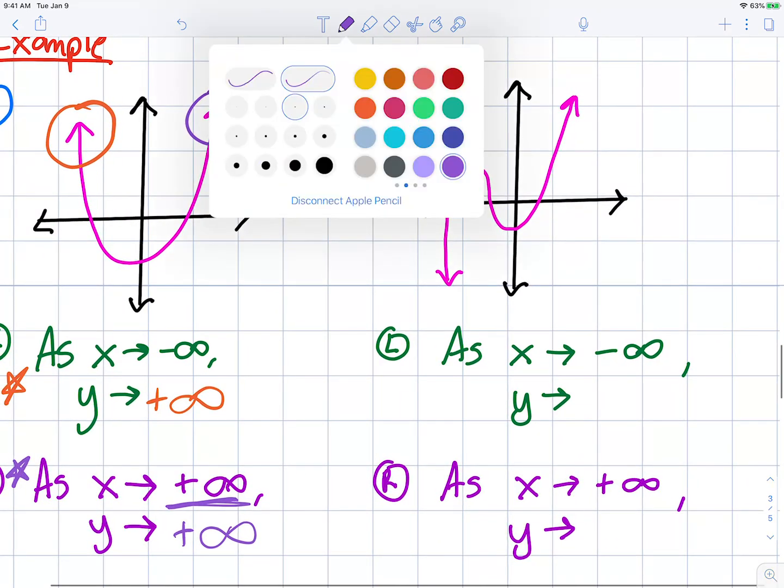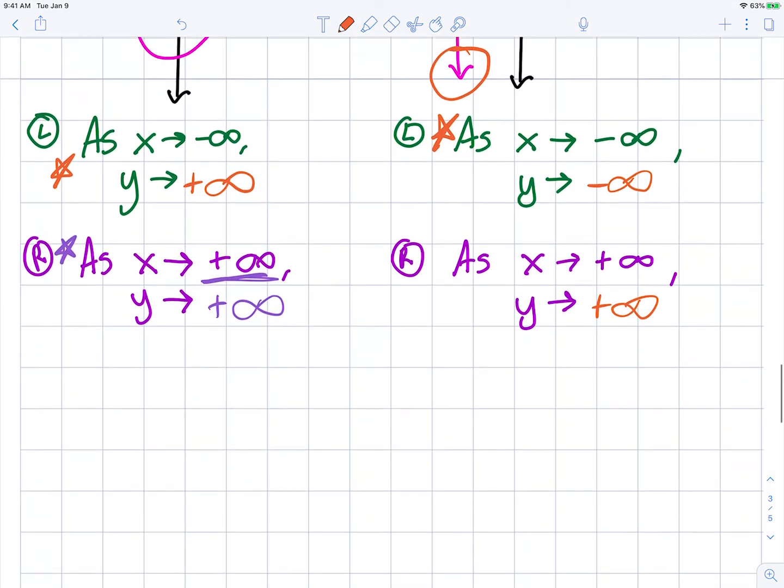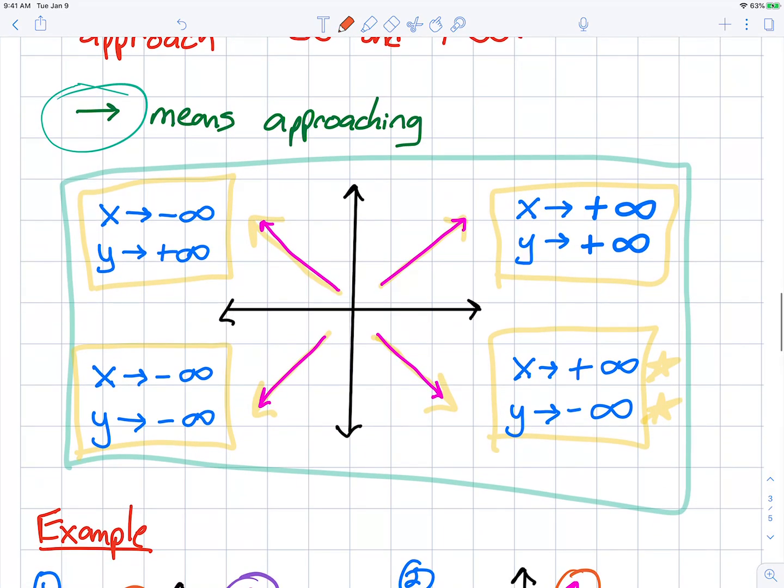On this one, this problem number 2, as x approaches negative infinity is going to be this one over here on the left because it's going to the left. It's going to the left and down, which means that y is also approaching negative infinity. On the other side, it's going to the right and up, so x is approaching positive infinity and y is approaching positive infinity also. So the important part is this graphic right here. Which direction is the line heading in? To the right up, to the right down, to the left up, or to the left down?